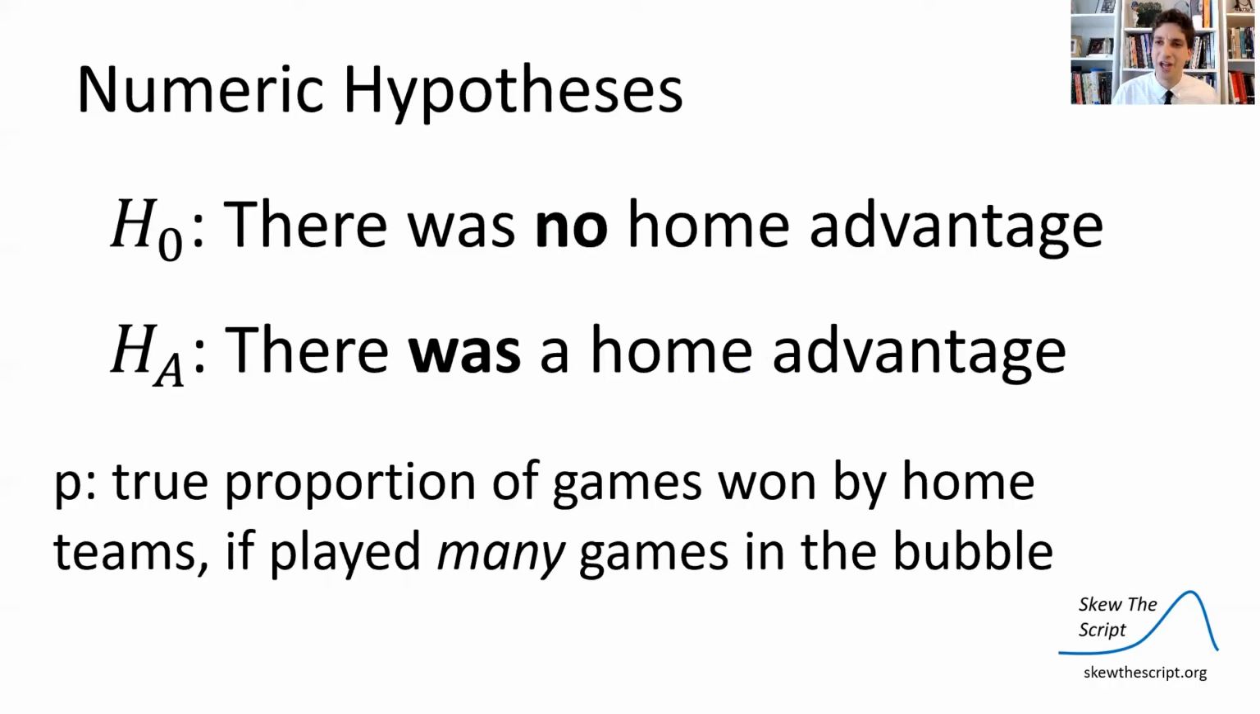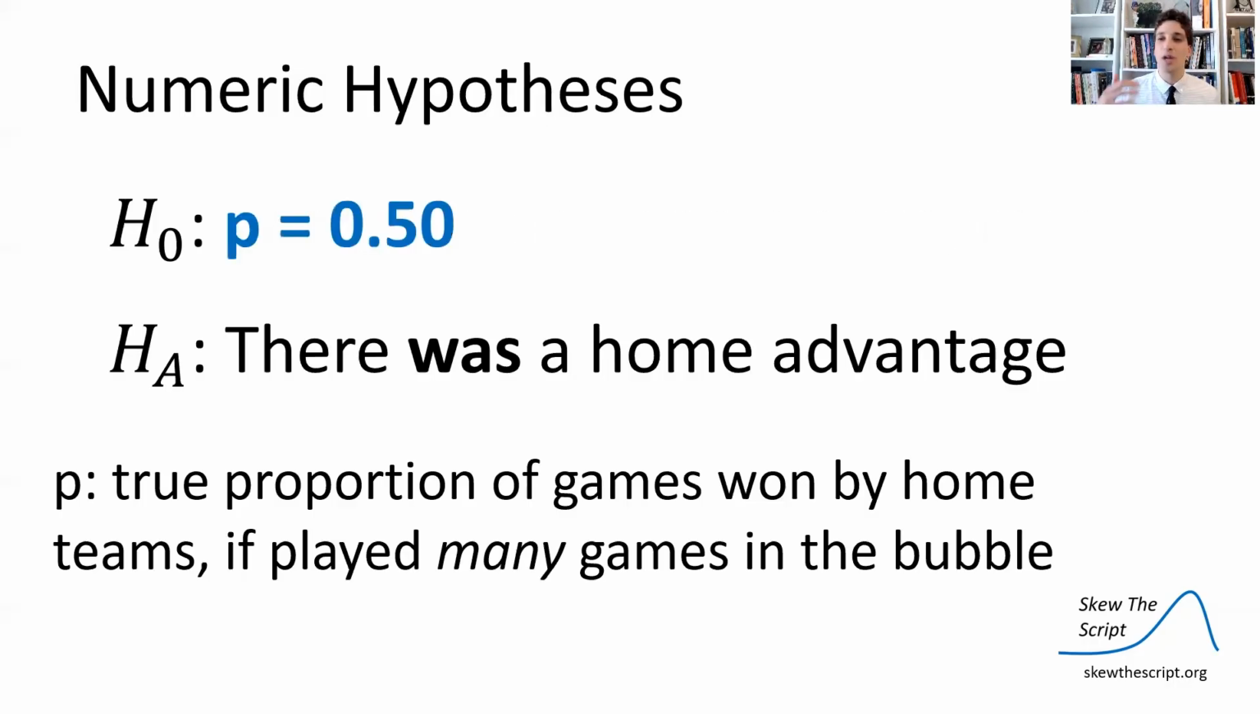Now, let's put this down mathematically. So we can define a variable P, that is the true proportion of games won by home teams if you played many games in the bubble. This is the parameter, the true probability, true proportion of the time the home teams would win if you played many games. So in the null hypothesis, we assume P is equal to 0.5.